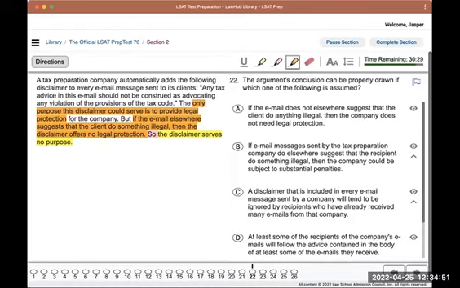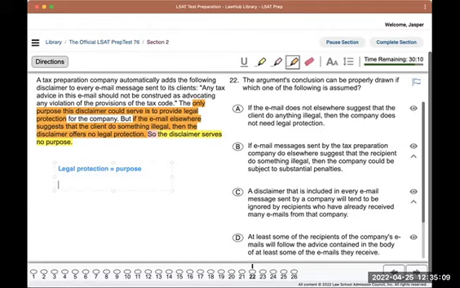So this I would kind of look at as, so they say legal protection, that's the only purpose, right? So that's all we've got.